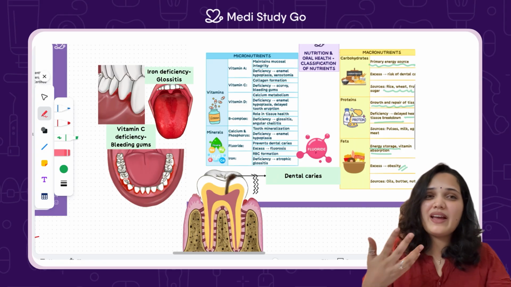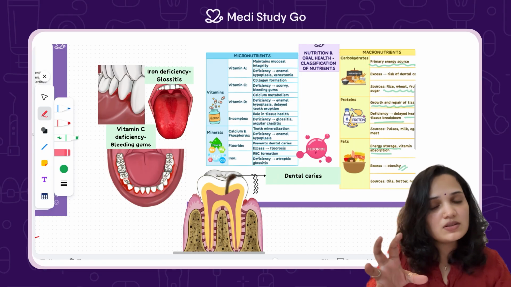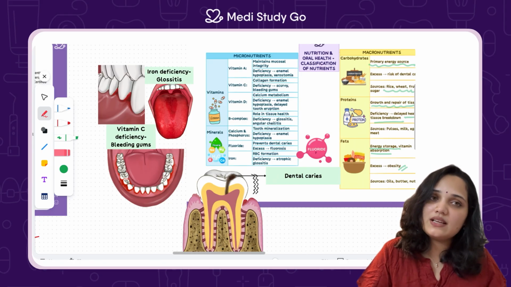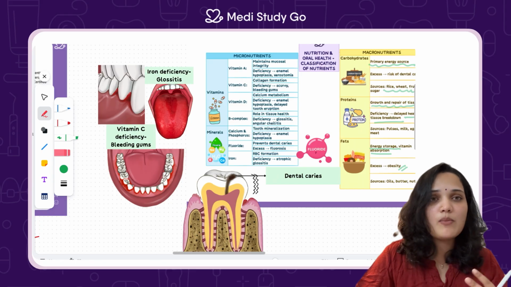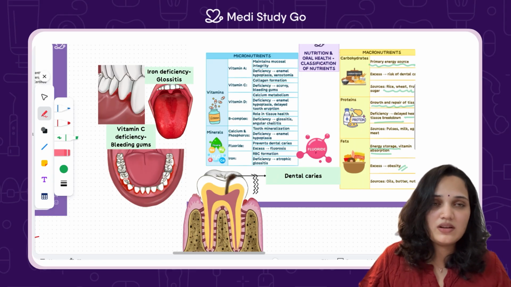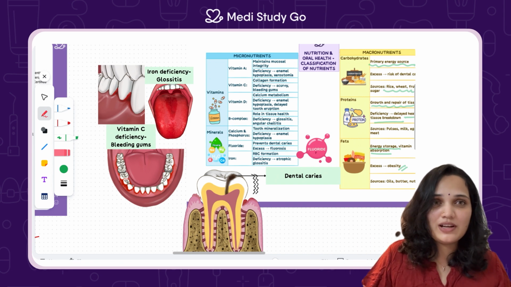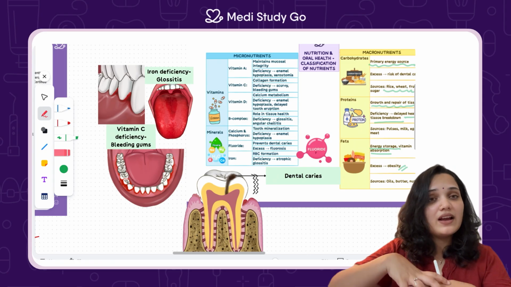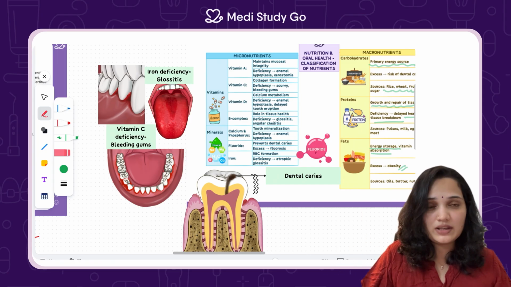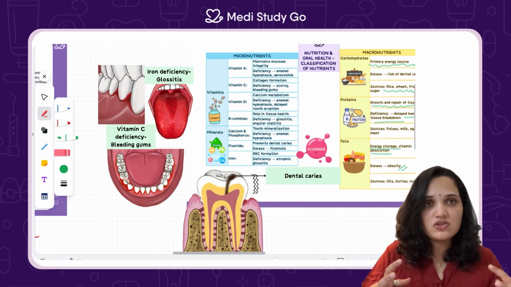Now, what about excess fats? That's the problem, right? That causes obesity, and obesity is linked to periodontitis. So, nothing in the body works in isolation. You might be thinking, why am I learning about nutrition? But what you have to understand is that everything is interconnected in the body. Something we see in the mouth may very well be a symptom of something major in the body.